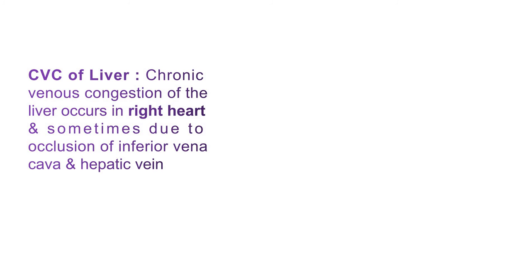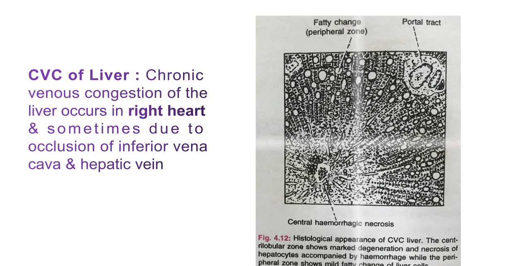So here you can see the histological appearance of the CVC of liver. CVC of liver shows the changes of congestion in the centrilobular zone.